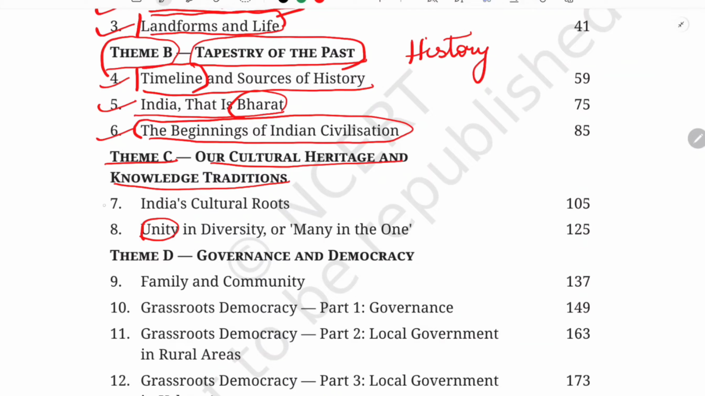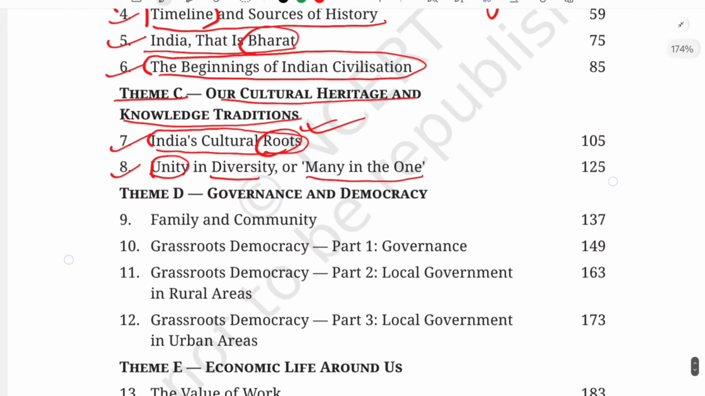So here we are going to study chapter 7, India's Cultural Roots. We are going to find out about these rich heritage and cultural roots, mainly from where they develop. And next we have the 8th chapter, that is Unity in Diversity, or Many in One. India is a diverse country. Despite this diversity, despite this cultural difference, there is unity among us. So we are going to discuss that.